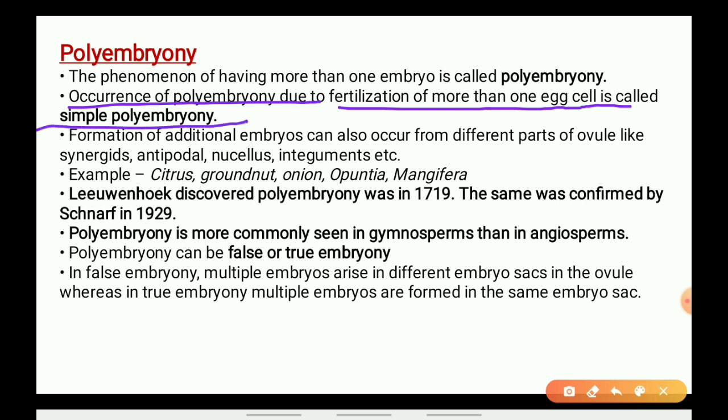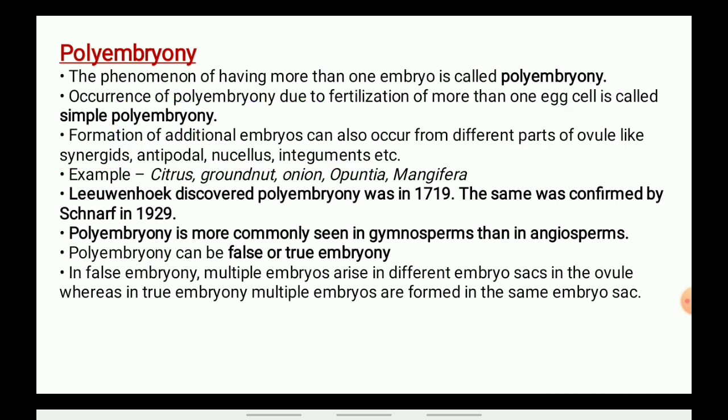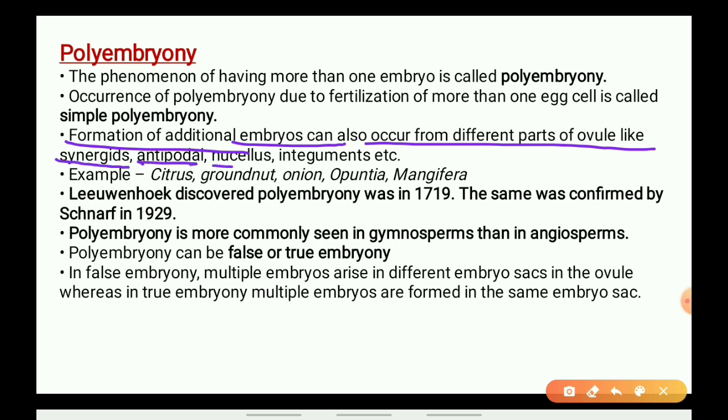Hope it is clear. Now next, the formation of additional embryos can also occur from different parts of the ovule. Sometimes the egg cell leads to the formation of many embryos, but there are many other parts also, many other parts of the ovule which can form embryos. They can be antipodal cells, synergids, nucellus, or integuments. So we can say that the formation of additional embryos can also occur from different parts of the ovule, like synergids, antipodal cells, nucellus or integuments.